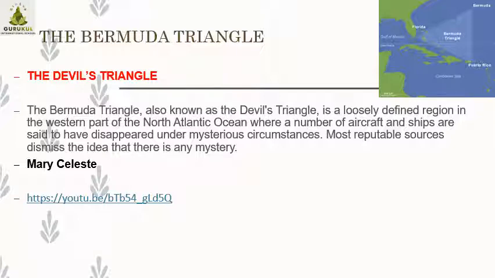The Bermuda Triangle is also known as the Devil's Triangle. It is loosely the region in the western part of the North Atlantic Ocean where a number of aircraft and ships are said to have disappeared under mysterious circumstances. It's a mystery, a tragedy, and they never came back. Most reputable sources dismiss the idea that there is any mystery. Mary Celeste was the name of a ship that was the first to disappear in this part.